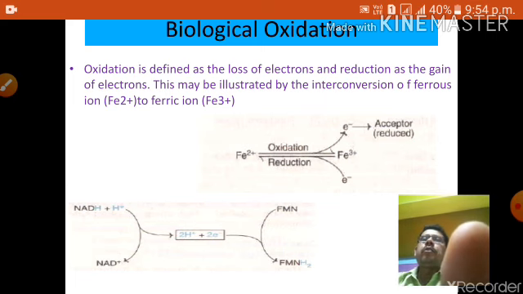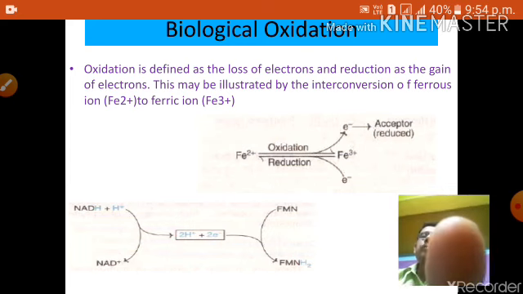And when it is reduced, that is the lower portion, the electron is introduced into the ferric ion and it is converted to ferrous. That is called reduction. That means when the ferrous is oxidized, an electron will be lost on the upper side. On the lower side, ferric ion plus electron is gained; it is reduced, or reduction.